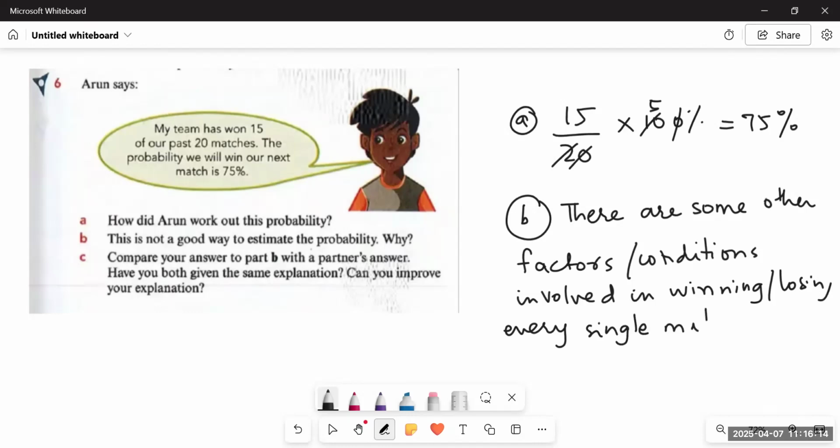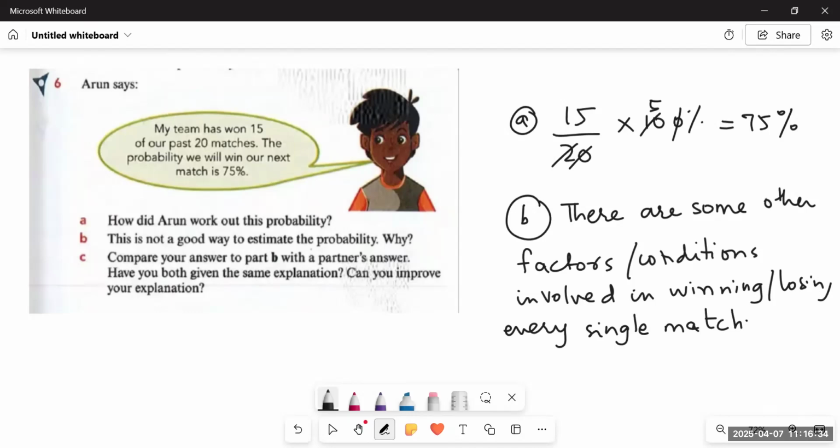It depends on how strong your opposing team is, how much he has prepared, and what the conditions of the ground are on which you are going to play the match. So this will vary from match to match.